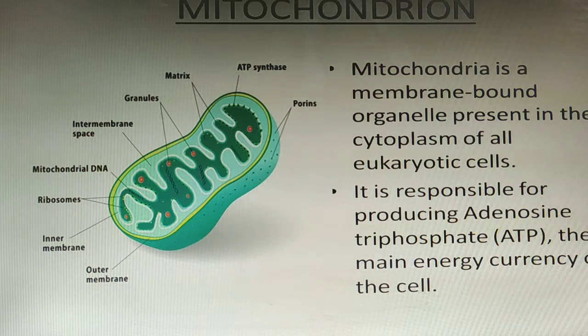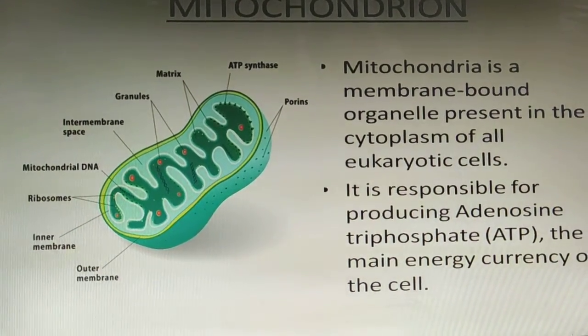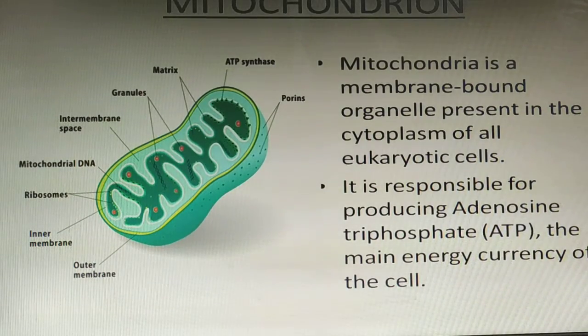As we can see, this is the diagram of the mitochondria, and the mitochondria is membrane bound. Here you can see that it has a double membrane. So this is a double membrane bound cell organelle, which is found in almost all eukaryotic cells, and it is responsible for the production of ATP, which is the energy currency of the cell.